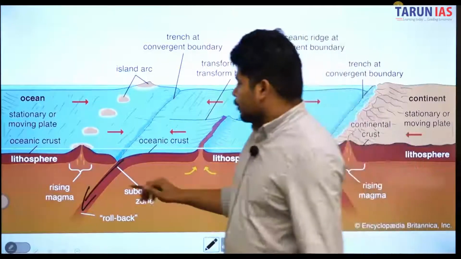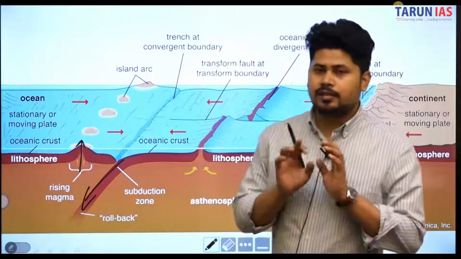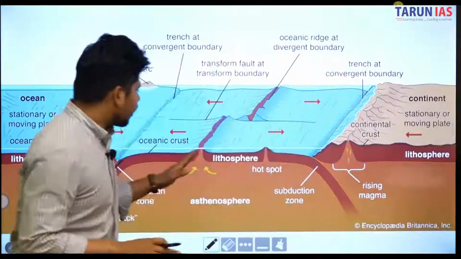ठीक है, तो if these volcanic eruptions take place in silos, meaning in singularities, this is a complete fault.